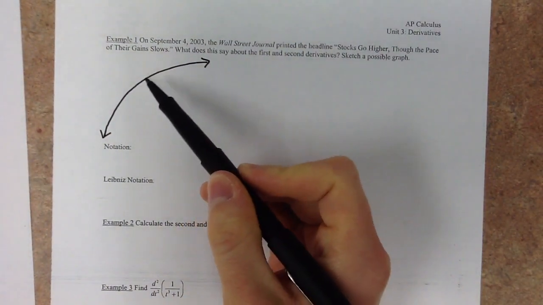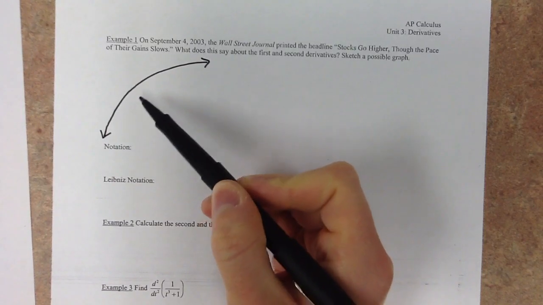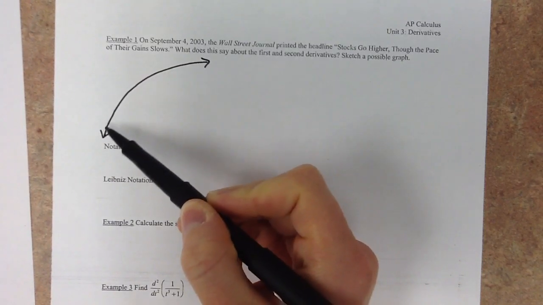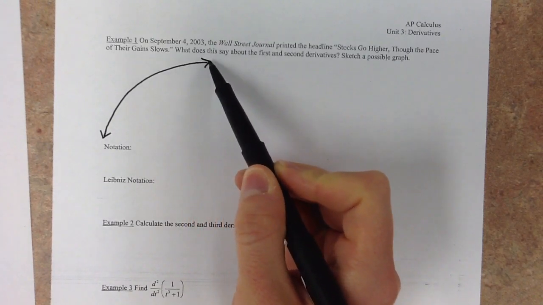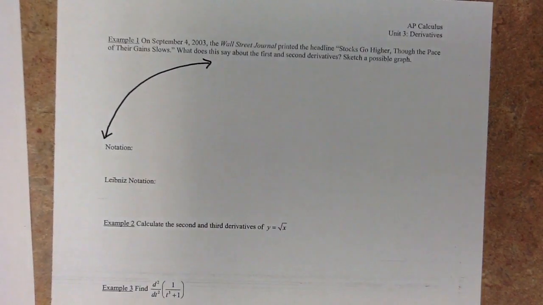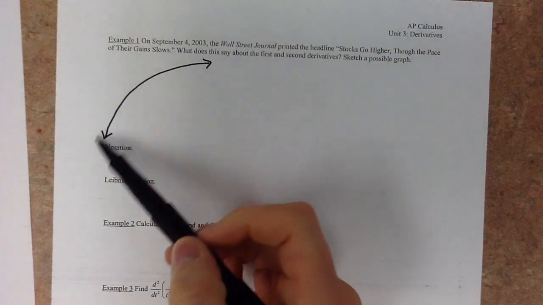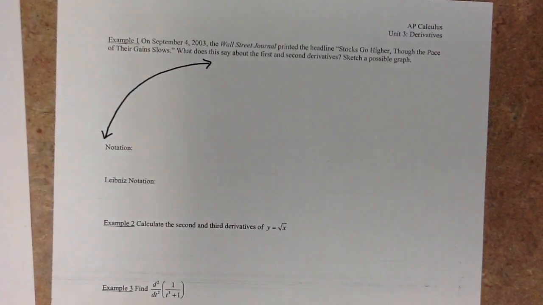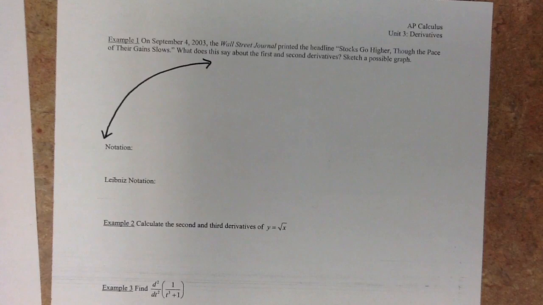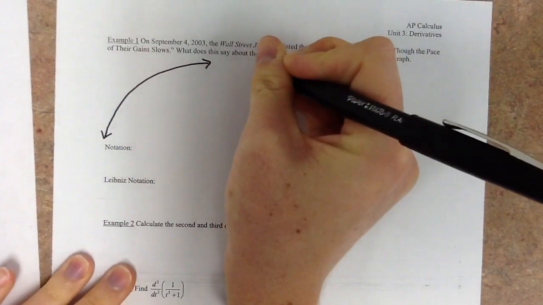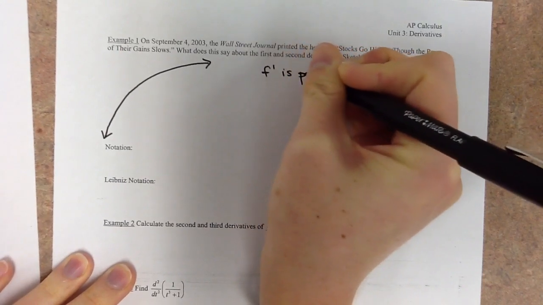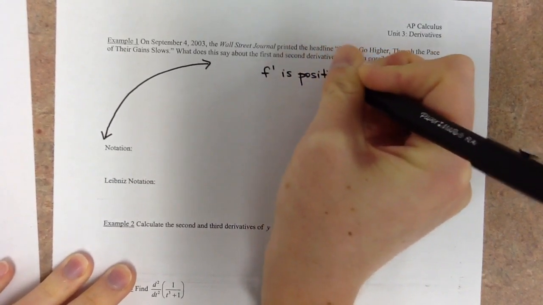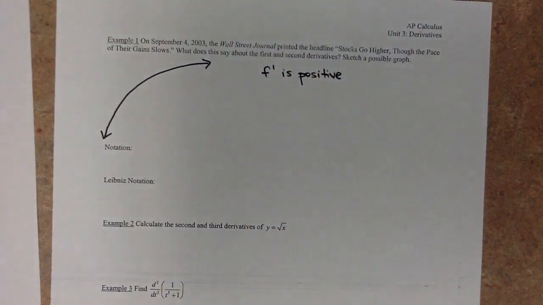Stocks go higher, so they are. I mean, they're increasing, but it says the pace of their gains slows. So down here at the beginning, it's increasing at a much faster rate, and the rate itself is starting to slow down. So what does it say about the first and second derivatives? Well, if it's increasing, we've talked about this before, increasing means that the rate of change is positive. So the first derivative is positive. And that's because our function is increasing.